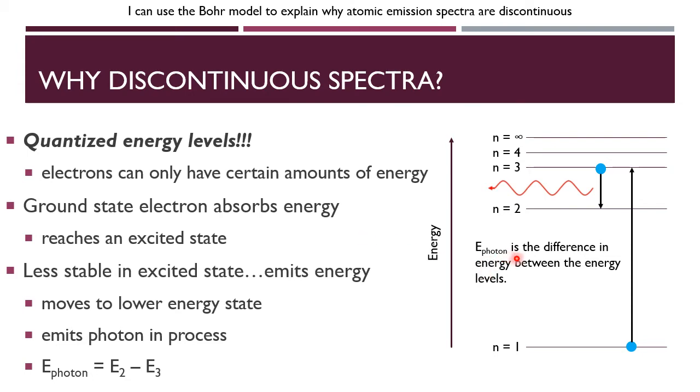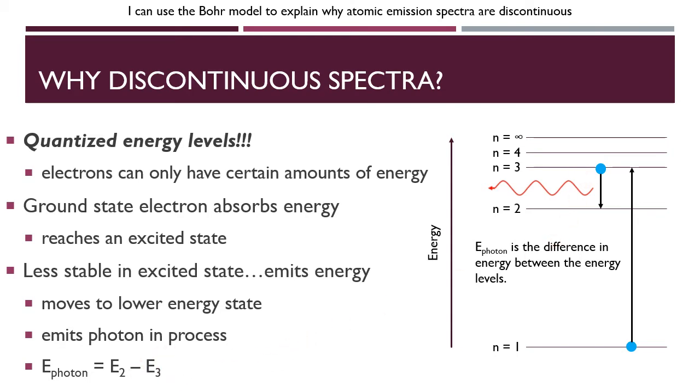The energy of the photon is the difference in the energy between the energy levels. So however much energy the third energy level has compared to the second energy level, that difference, that's how much energy the photon has. If we wanted to write an equation, it would be this. The energy of the photon would equal that difference, so E2, meaning the second energy level, minus E3, meaning the third energy level. Why 2 minus 3 instead of 3 minus 2? Well, we always want the final minus the initial, so it's ending at the second, it started at the third. That's why it's E2 minus E3.